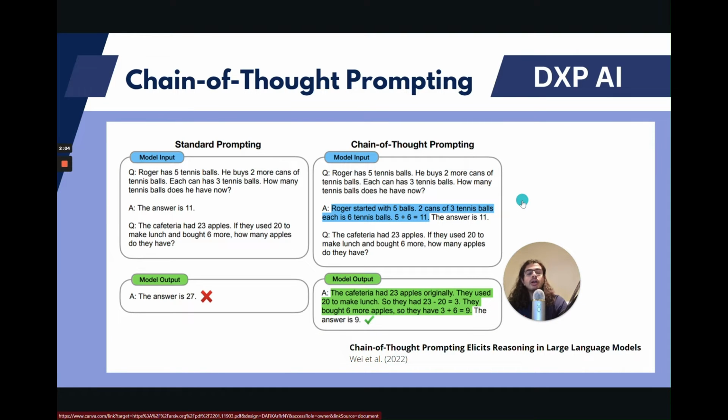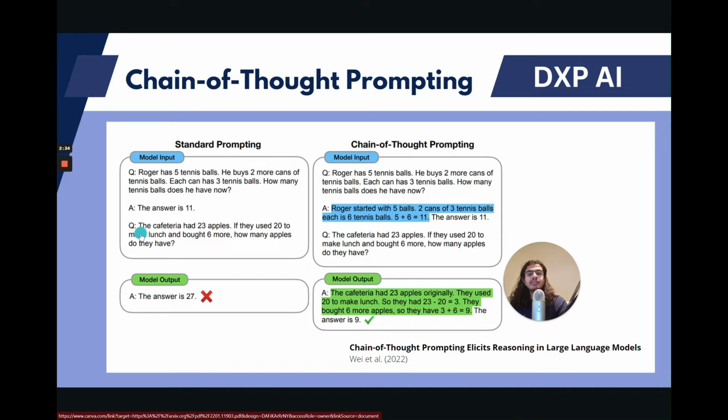The first one I want to walk you through is chain of thought prompting. So let's take an example. Roger has 5 tennis balls. He buys 2 more cans of tennis balls. Each can has 3 tennis balls. How many tennis balls does he have now? It would say 11. Again, if you were to try this today, it may get you the correct answer because the models have improved drastically. But again, it's important to understand the example. 11 is the correct answer.